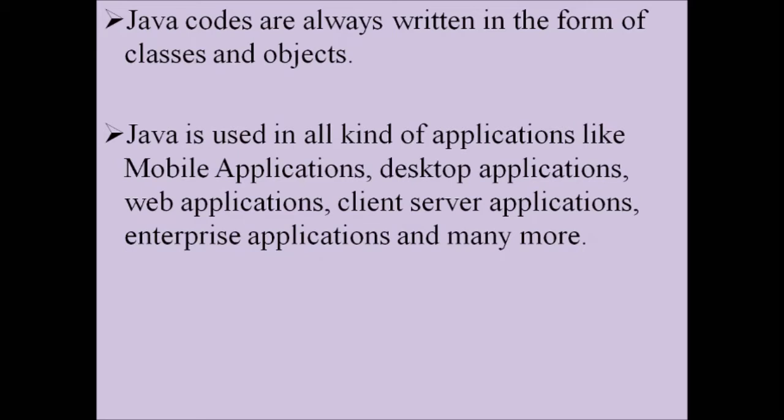Java is used in all kinds of applications like mobile applications, desktop applications, web applications, client server applications, enterprise applications and many more. Here mobile applications are applications which are used for smartphones. Desktop applications can also be called standalone applications, and use GUI components such as AWT, Swing and so on. GUI components contain buttons, list, menu like that. So standalone applications can use all these components.